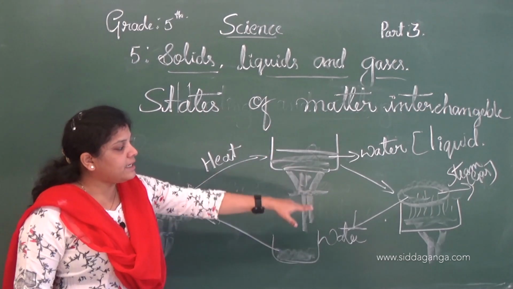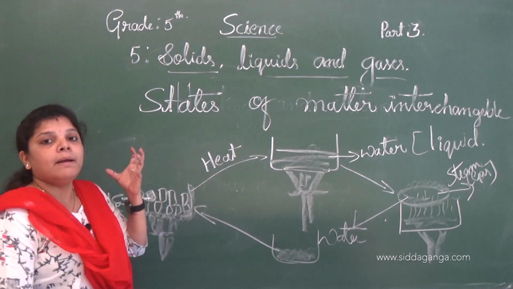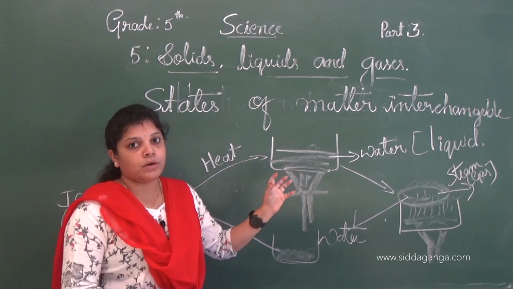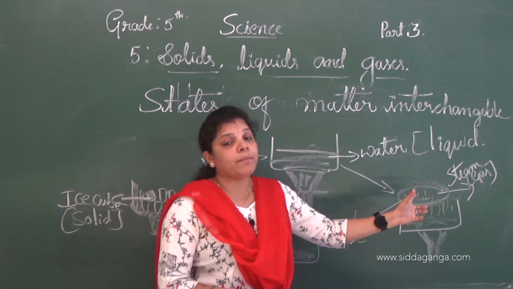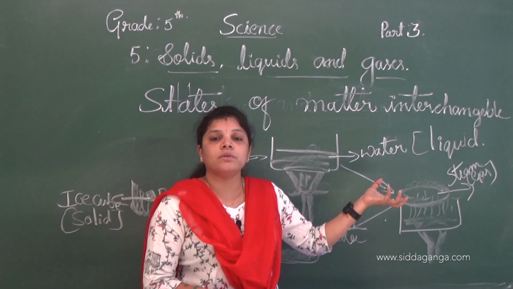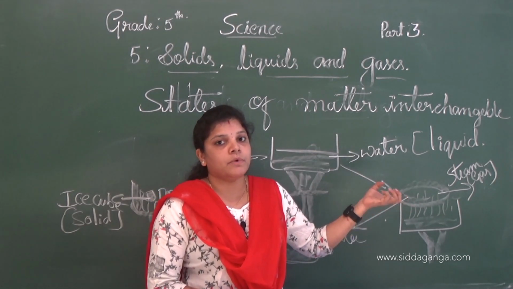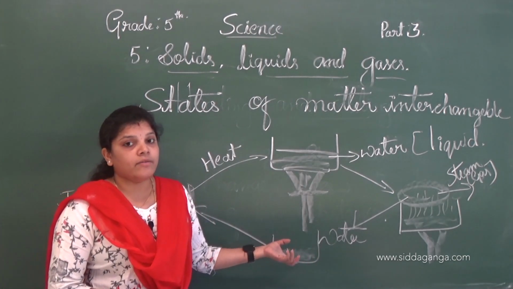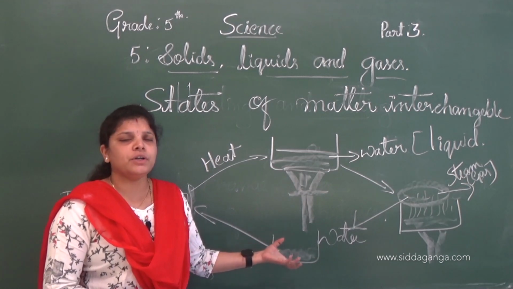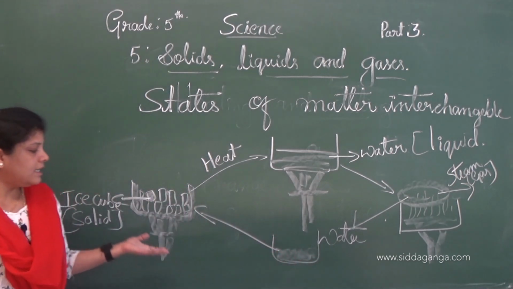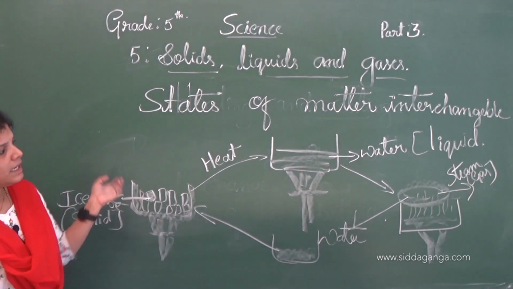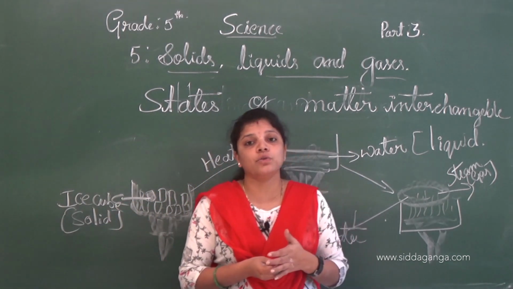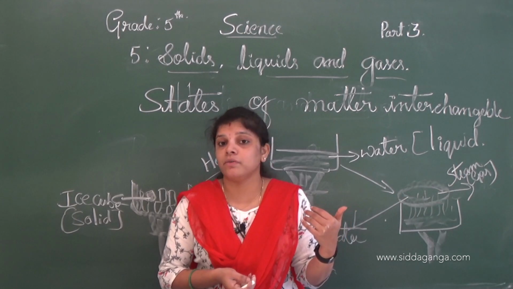State of matter interchangeable means, see what happens when we melt the ice cubes: it changes into water. When we boil that water, it changes into water vapor or steam. When we cool down that water vapor, it again changes into water, a liquid state. When we freeze that water, it changes into ice cubes. See, here it is interchangeable or reversible. We can get the matter back again, but in a chemical change we cannot.